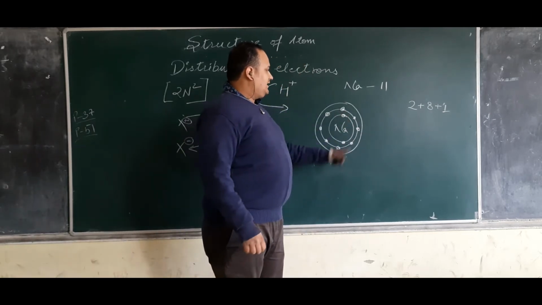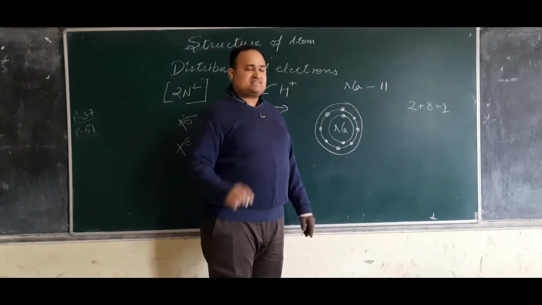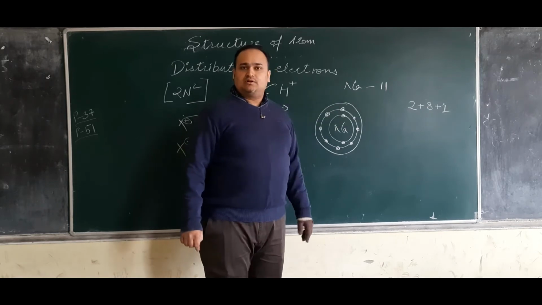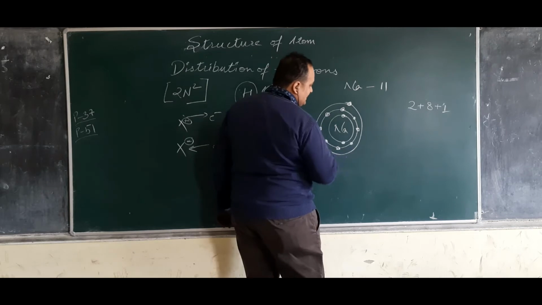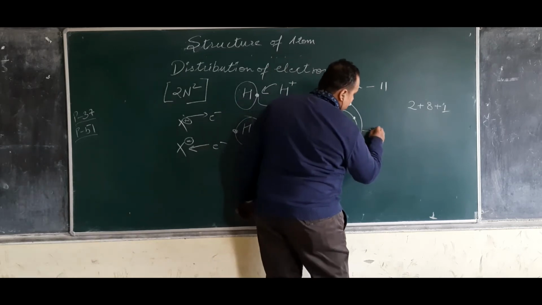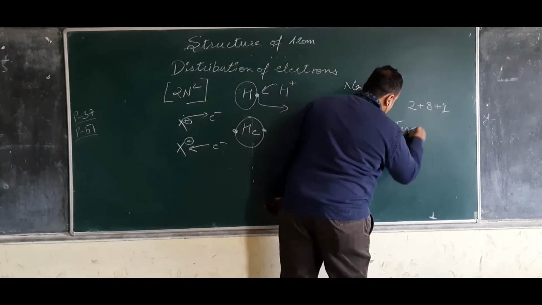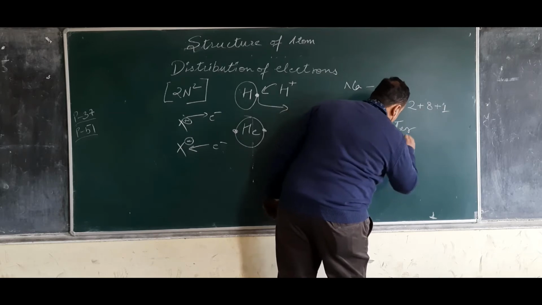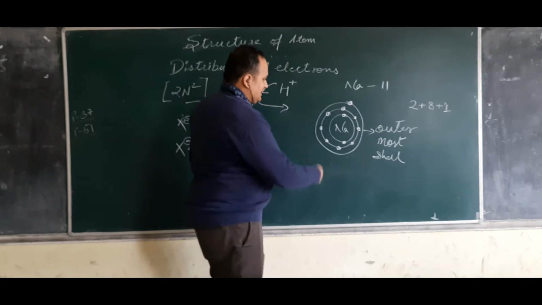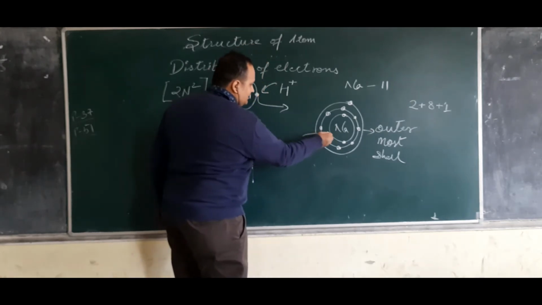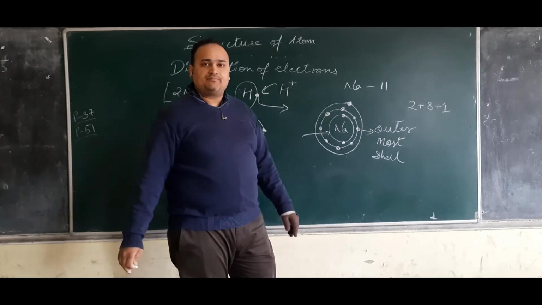Now a total of 10, 8 plus 2, 10. Only one is left, that is 1 electron. So it will be in the outermost shell. Now, this last shell is the outermost shell, and this one is the innermost shell.